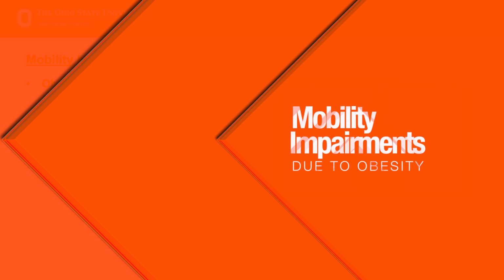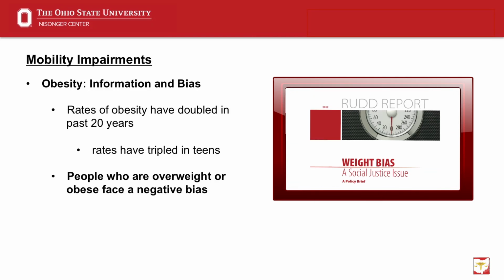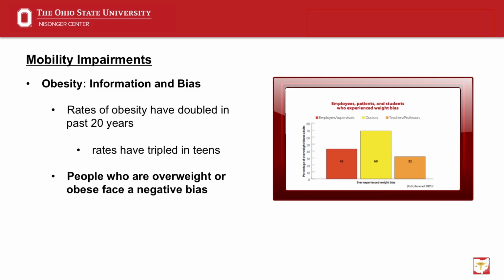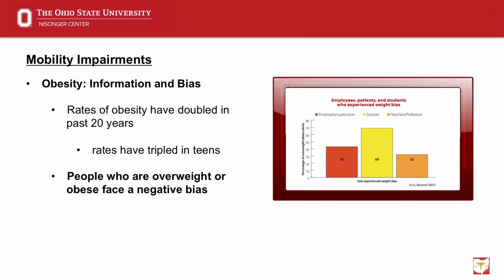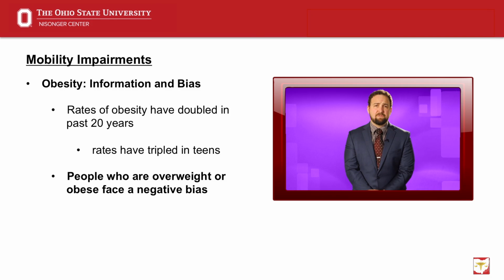Mobility impairments due to obesity. Rates of obesity have doubled in the past 20 years and have tripled in teens. People who are overweight or obese face a highly prevalent negative bias. In a survey of 2,400 overweight and obese adults, 69% reported negative bias from physicians. According to the Yale-Rudd Center study of nurses, 1/3 to 1/2 of nurses felt uncomfortable caring for obese patients. 1/4 said that obese patients repulsed them. 1/3 would prefer not to care for obese patients at all.